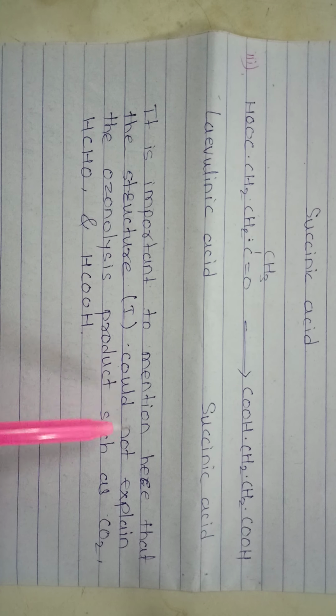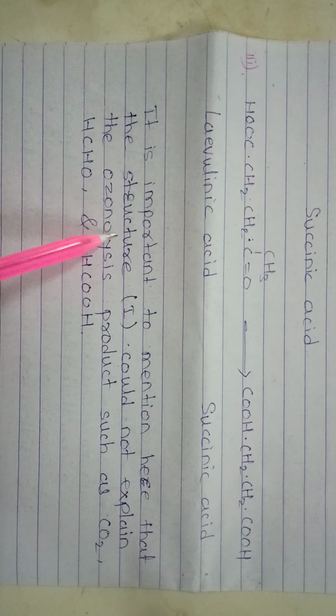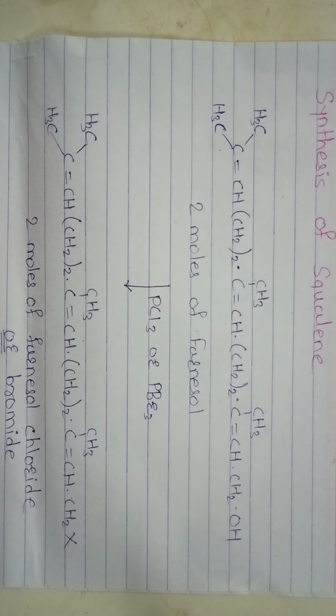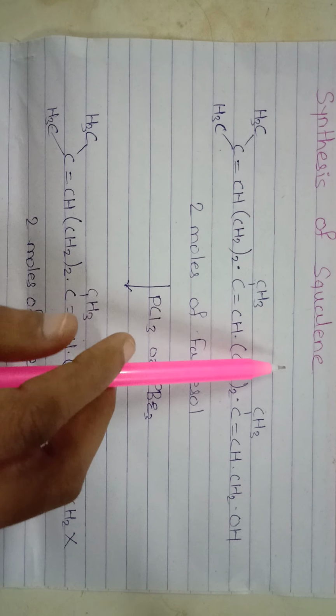It is important to mention here that this structure could not explain the ozonolysis products such as CO2, formaldehyde and formic acid. Then the last point is the synthesis of squalene.